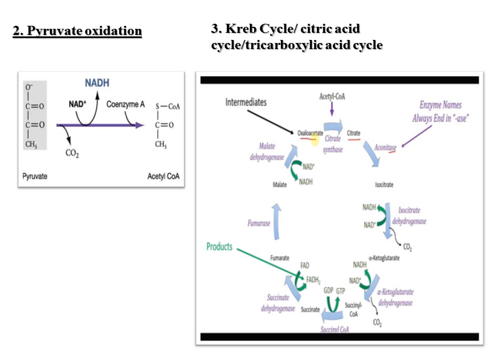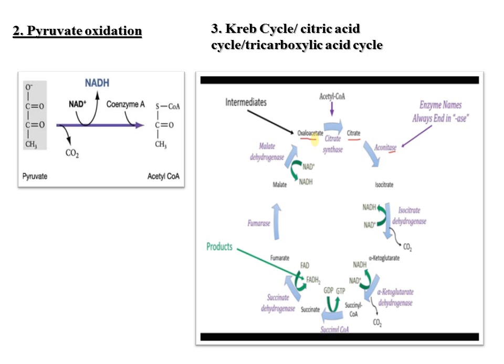Now the next process is pyruvate oxidation. The end product of glycolysis was pyruvic acid, and this pyruvic acid, with the help of coenzyme A, undergoes decarboxylation. In the presence of pyruvic dehydrogenase, decarboxylation of pyruvate occurs, and the final product formed is acetyl coenzyme A, acetyl CoA.